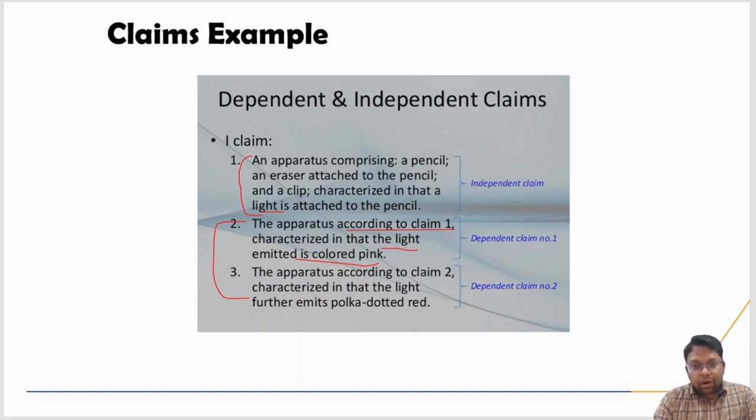The apparatus according to claim 2 is called multiple dependency. This claim depends upon the first independent claim, and the third dependent claim depends on the second claim, characterized in that the light, not this light but the light they are talking about, emits polka dotted red. Understood?